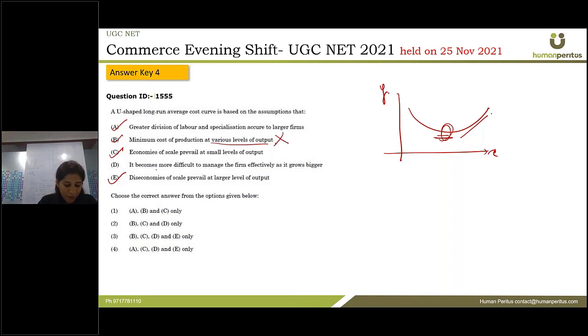Then comes the D one, it becomes more difficult to manage the firm effectively as it grows bigger. Obviously, because as we saw in statements C and E, it becomes very difficult when the firm grows larger and larger. There are certain managerial inefficiencies which can come in the way. So this assumption is also correct. So which one is incorrect? B is incorrect, other ones are correct. So accordingly, the correct option would be fourth, A, C, D, and E.